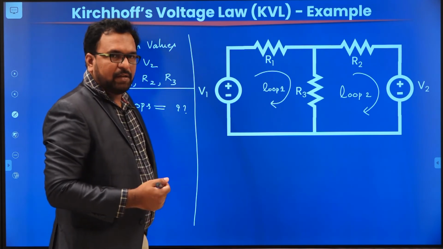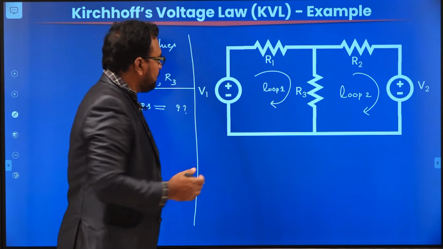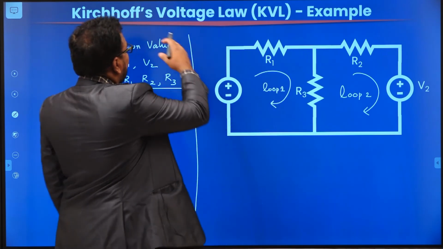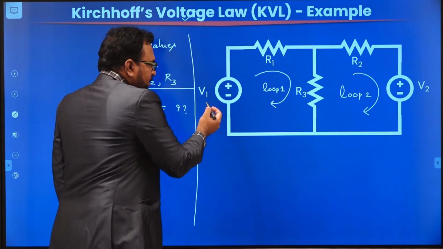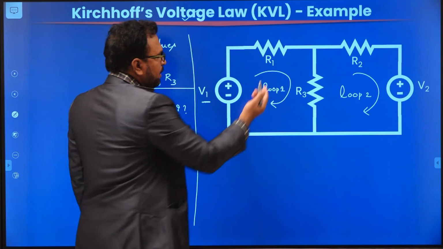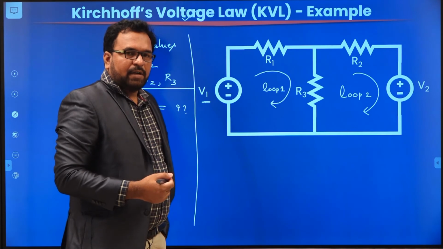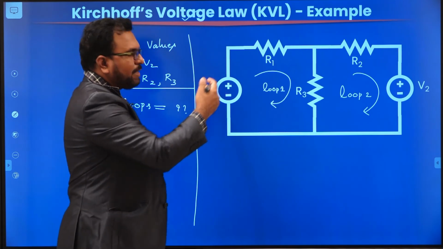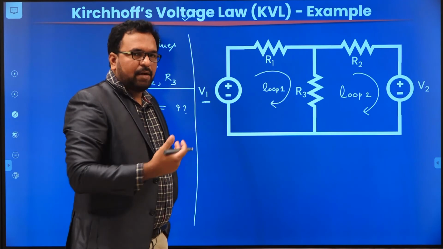If you want to apply KVL, you must know the voltages across each and every element present in that loop. Since there are 3 elements in this loop, we have to know the voltages across each element, because KVL deals with voltage only. But we know only one voltage. In the first loop, you know only one voltage, that too the source value. We don't know the voltage across R1 and R3. If you want to calculate the voltage across R1 and R3, first you need to know the direction of current. Based upon the current direction, we are going to assign the polarities. Then we can calculate the voltages. Then we can decide whether the voltage is rising or dropping.